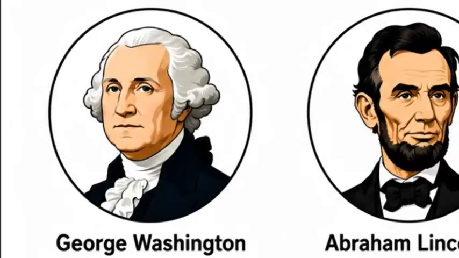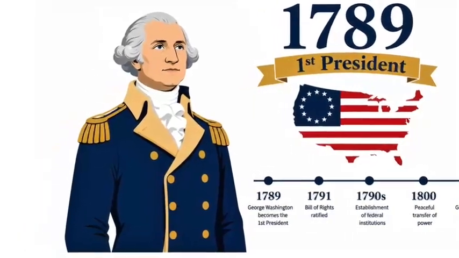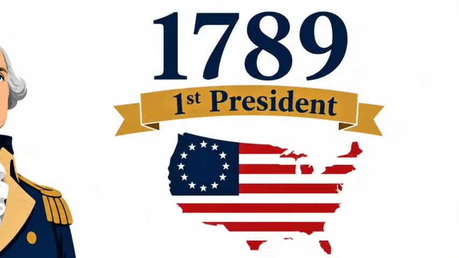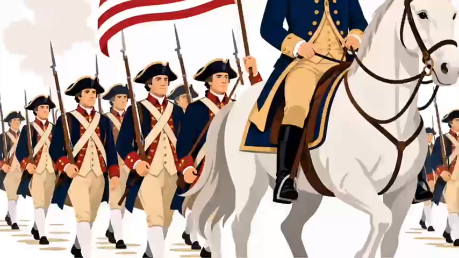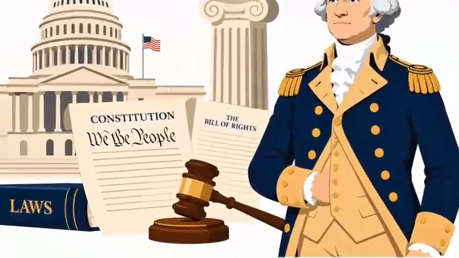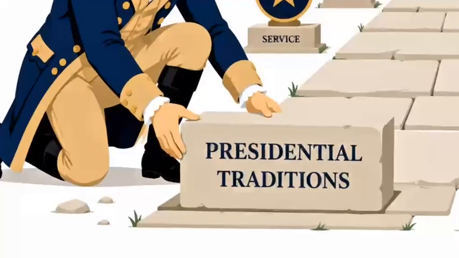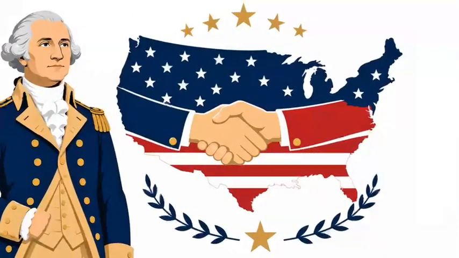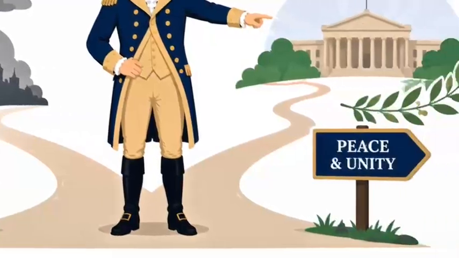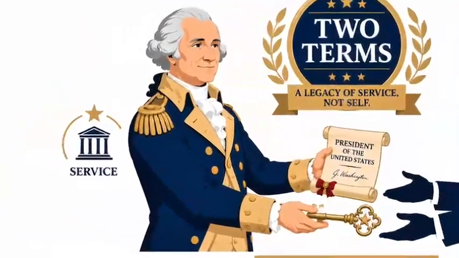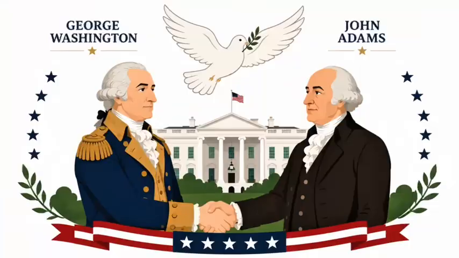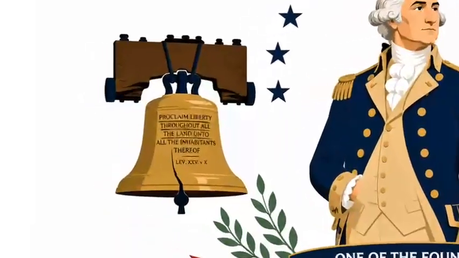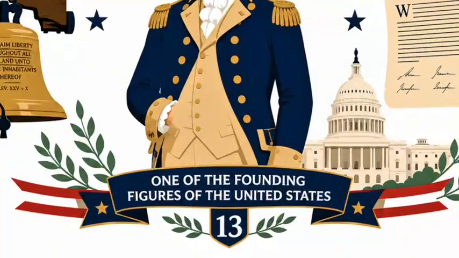George Washington. George Washington became the first president of the United States in 1789 after leading the country during the American Revolution. He helped build the new federal government and established many traditions that future presidents would follow. Washington believed the nation should stay united and avoid unnecessary foreign conflicts. He voluntarily stepped down after 2 terms, setting an example of a peaceful transfer of power. Today, he is widely remembered as one of the founding figures of the United States.